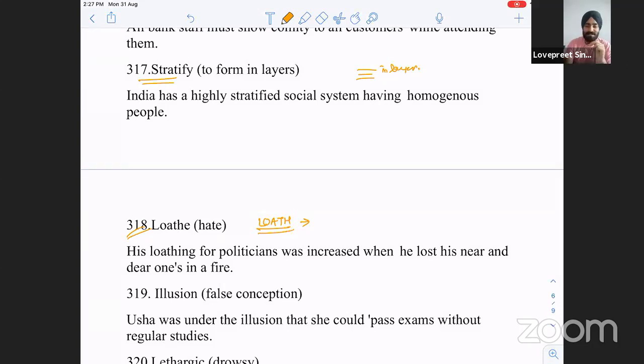Yes, sir. Got it. Now I remember. Sir, what does loath mean? Loathe is to hate. I hate something, I hate doing something.